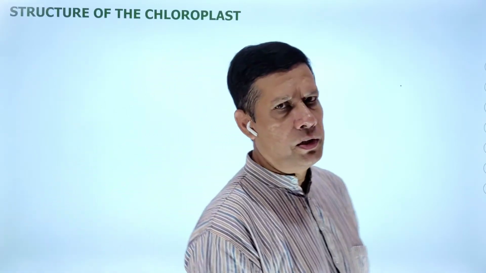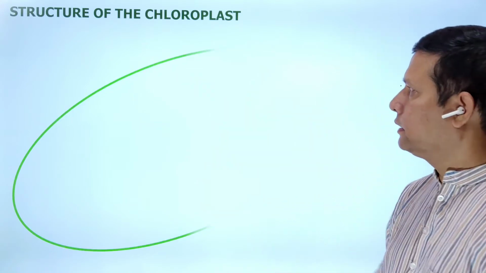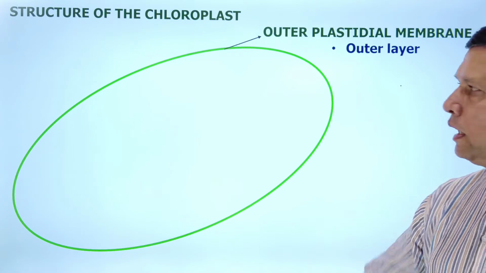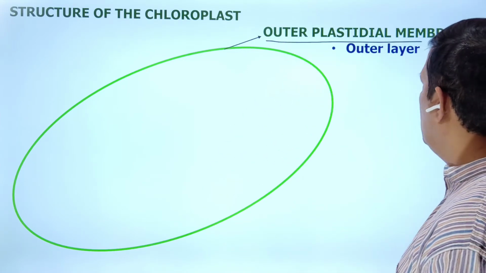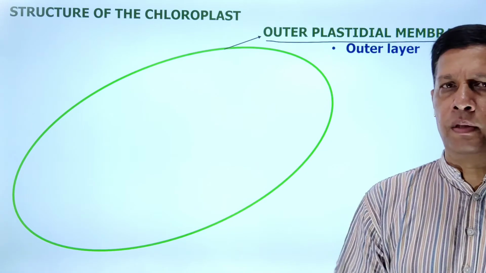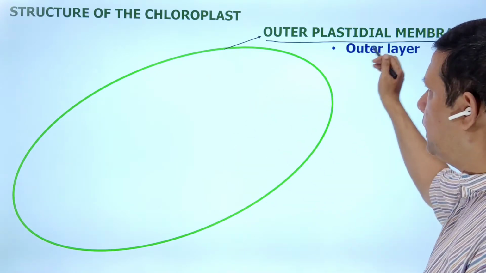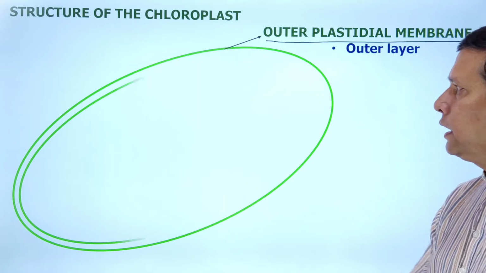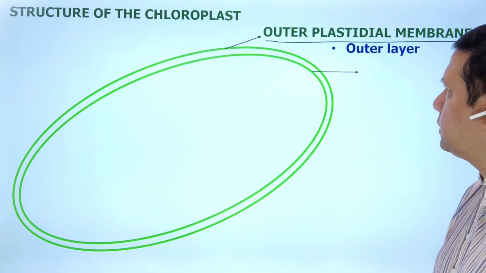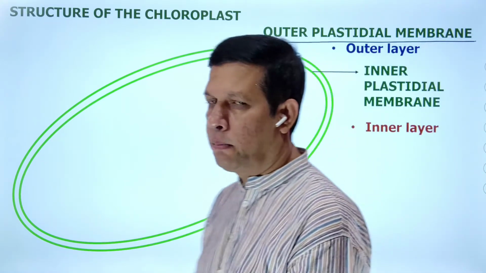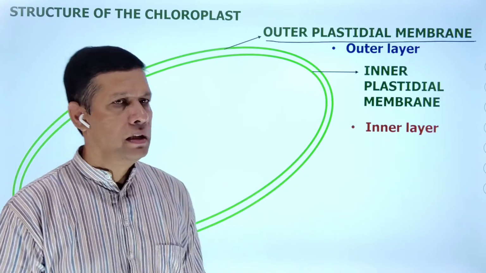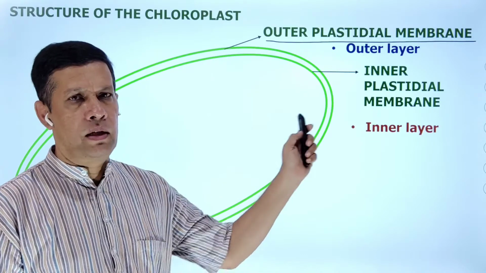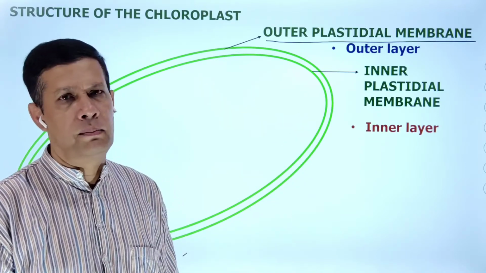Now, we already mentioned these are double layered. See here, this is the outer layer, called the outer plastidial membrane. Inner to the outer layer, another one is present. This is called the inner plastidial membrane. Outer layer, outer plastidial membrane. Inner one, inner plastidial membrane.